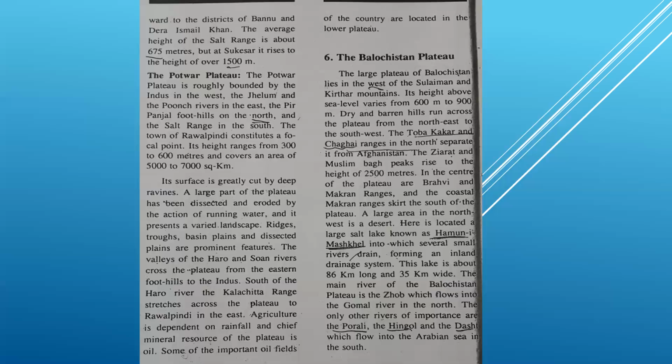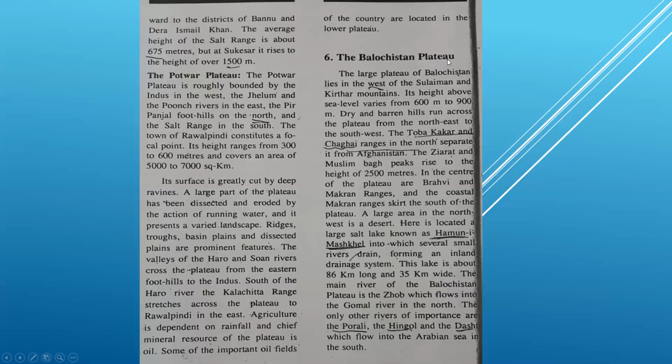Simply, it can be asked as a long question: write in detail the Balochistan Plateau of Pakistan. You know that this whole chapter is about the physical regions of Pakistan, and overall this question can be asked: write the physical regions of Pakistan. Then you have to write all, but briefly. You will explain briefly. And if the question is to write a note on the Balochistan Plateau, then you have to write the complete Balochistan Plateau of Pakistan.